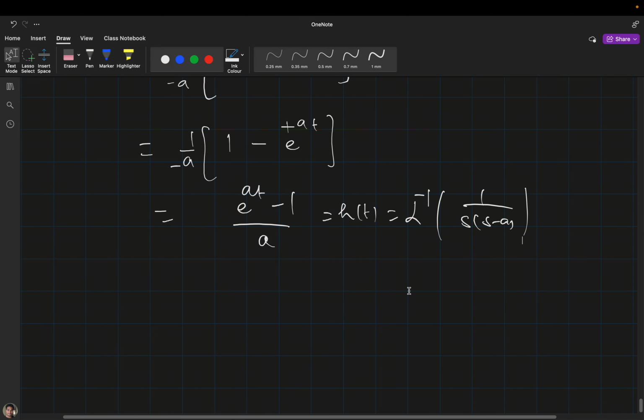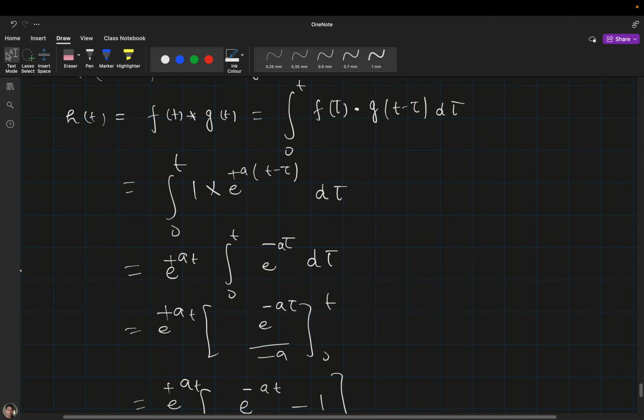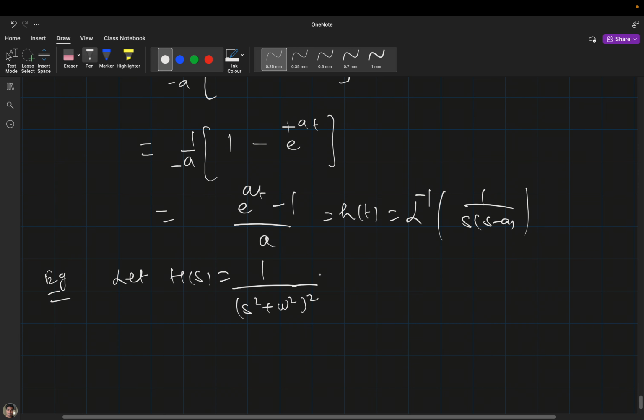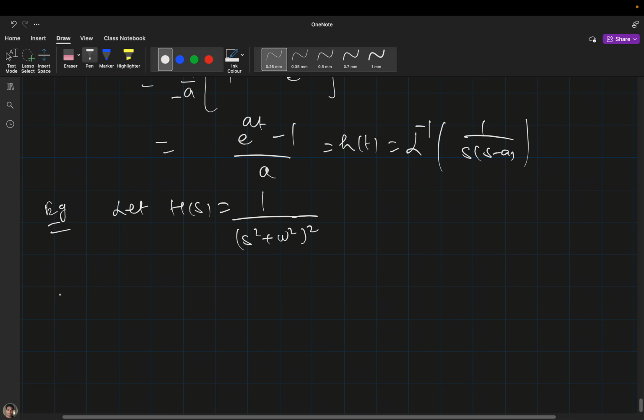Okay, let's take one more example, then if you have any doubt, let H(s) equal 1 divided by (s square plus omega square) square. Now I have to find what will be the inverse Laplace of H(s).